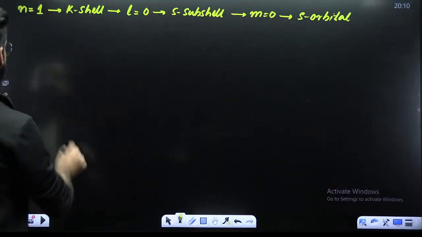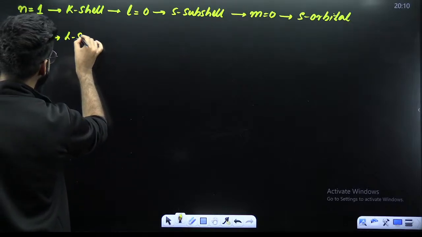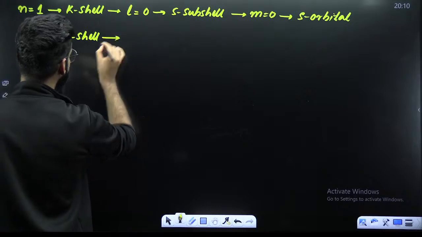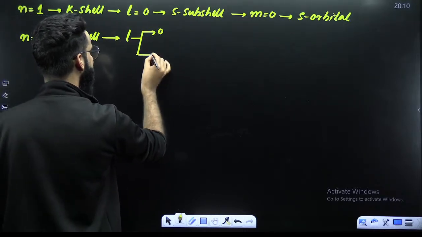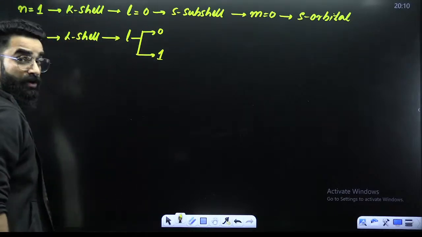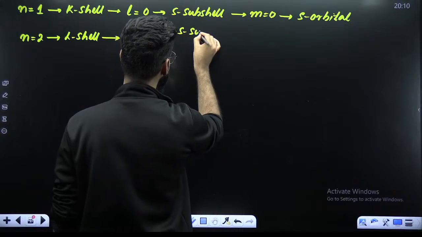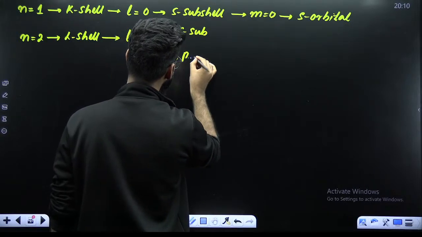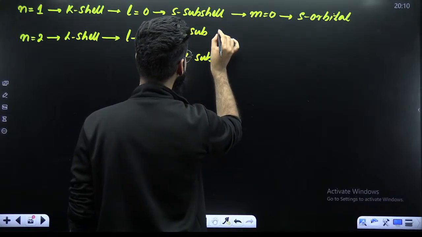Similarly, talk about n is equal to 2. N is equal to 2 means the second shell, the L shell. How many L values will be there? L can be either 0 or 1. Every value of L represents a subshell, so this is your s subshell and this is your p subshell. In the s subshell, how many orbitals are there?